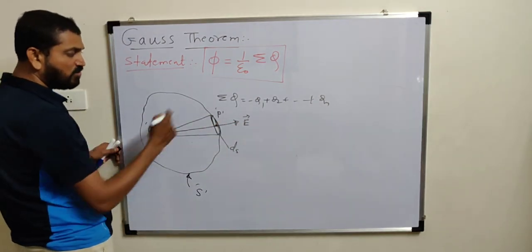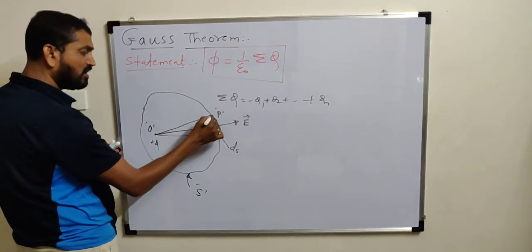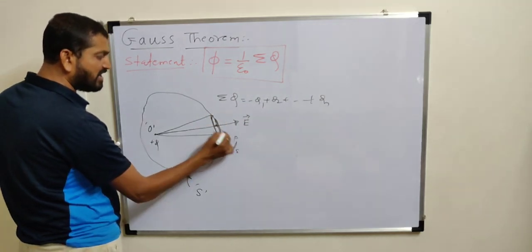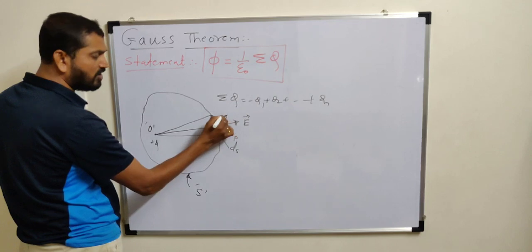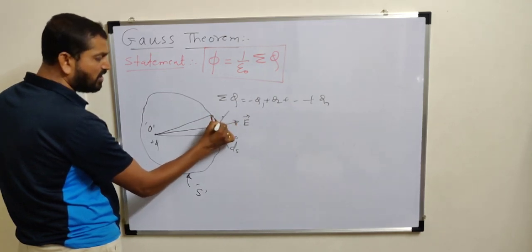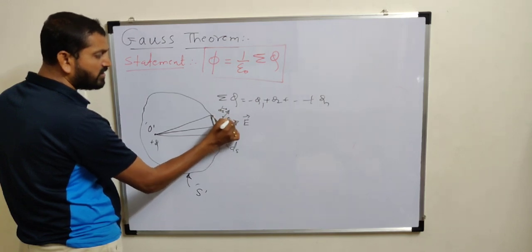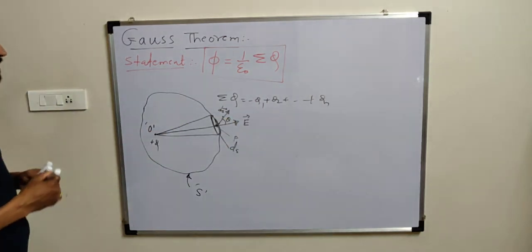Because charge is positive, hence intensity is in outward direction. Now suppose this area is tilted like this. This is normal to the area of cross section. So on this normal we can represent this area vector dS bar. The angle between them is theta.